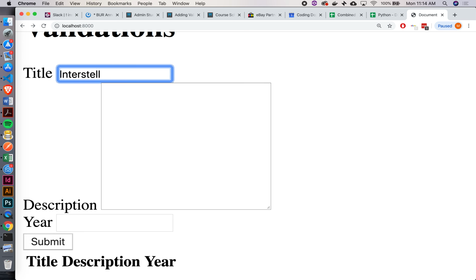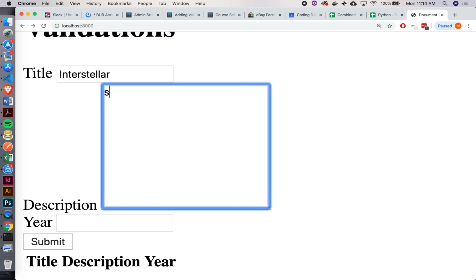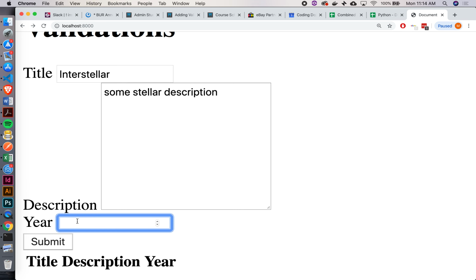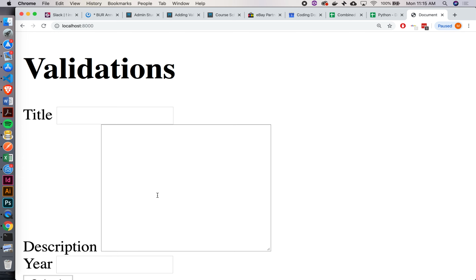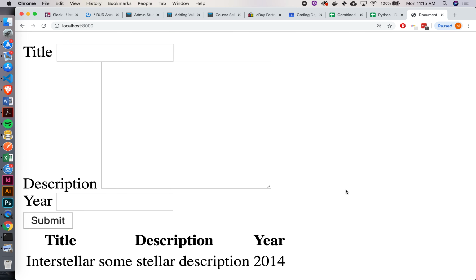Some stellar description. Best movie. Was it that good? I haven't seen it yet. Pretty good. I thought it was pretty good. All right. Did you say you watch it every day? Oh, okay. That must be some movie if you're going to watch it every day, right? All right. So this is good. We created a new movie, right? And it's showing up on our table.